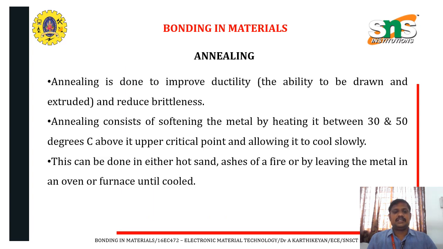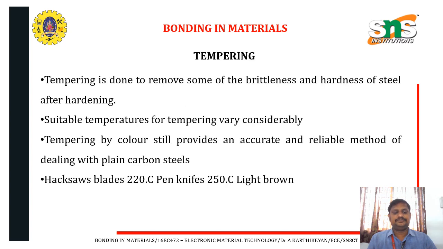Annealing is done to improve the ductility, that is, the ability to be drawn and extended, and to reduce brittleness. Annealing consists of softening the material by heating between 30 to 50 degrees Celsius above the critical point and allowing it to cool slowly. These are the main important parameters in annealing.